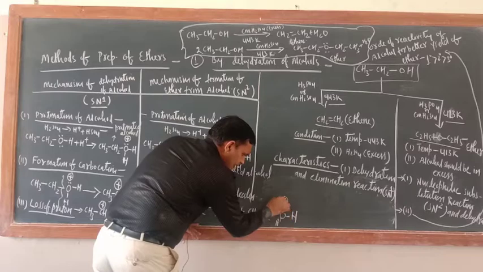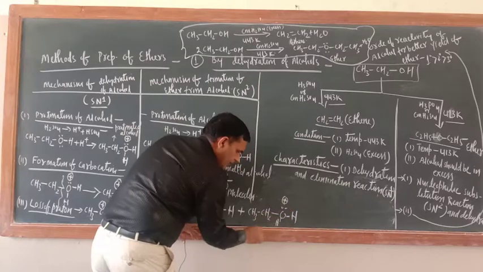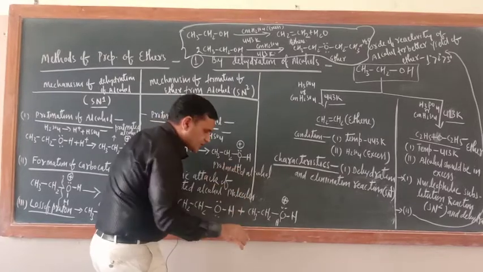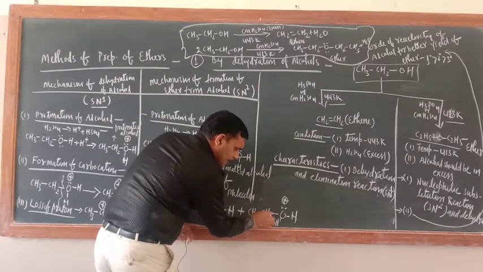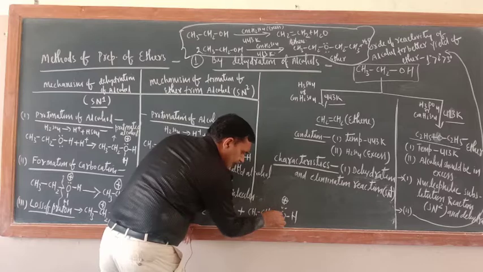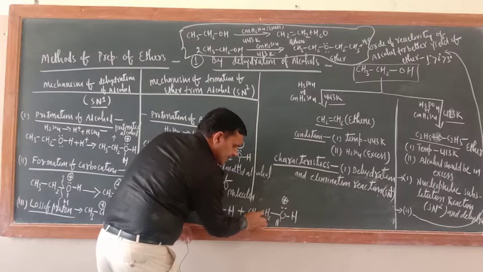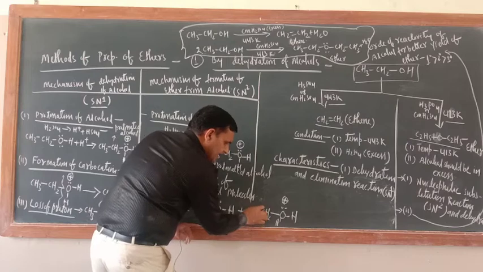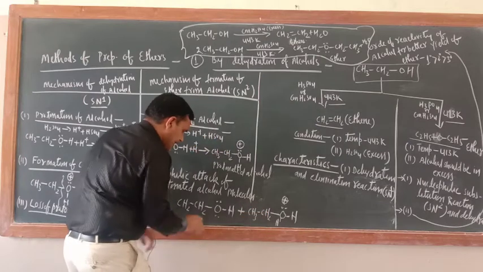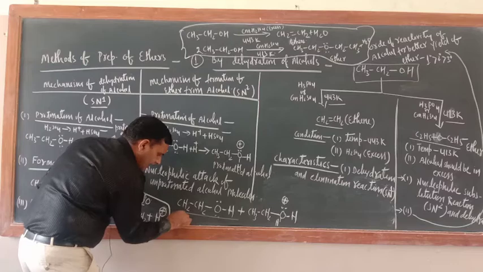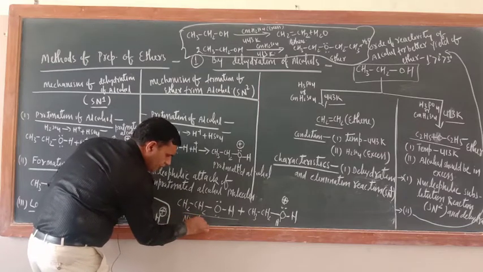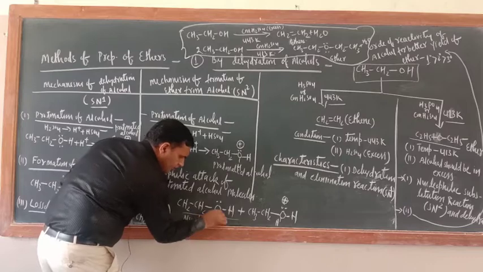Now try to understand. This oxygen has received a positive charge. Positive charge means electron deficient, so what will it do? It will attract the electron which is present between this C and oxygen. Then this will emerge as an electron deficient center. And now this is the nucleophile. What is this one? Unprotonated alcohol is the nucleophile.